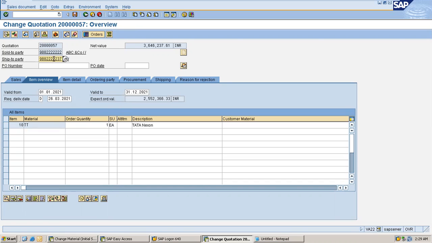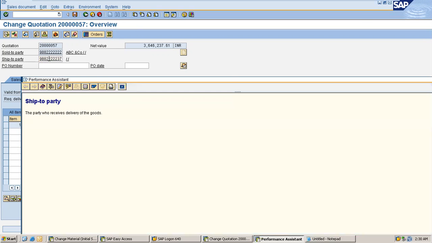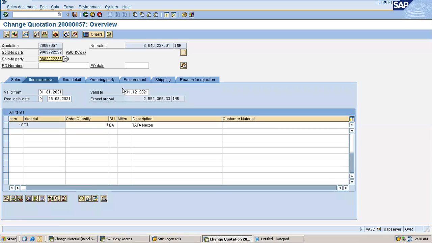Place the cursor on this field, either on the title, the field name, or the field value. Press F1. F1 is the help button. So the ship-to party definition will be there, the field definition in the help option. See here: ship-to party, the party who receives delivery of goods. Correct? Yes. This is how you get help to understand what this field is.